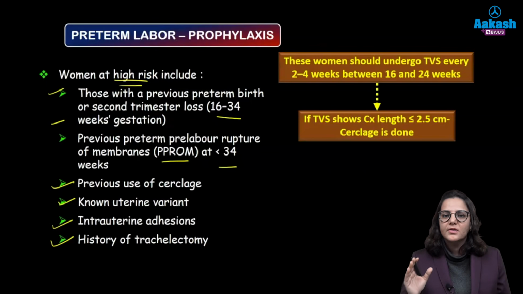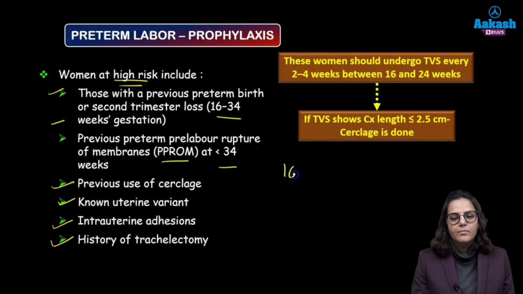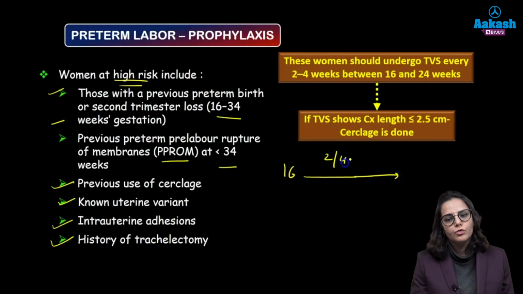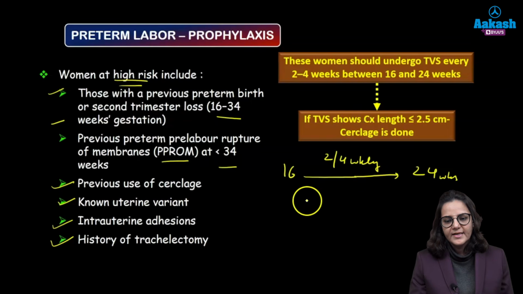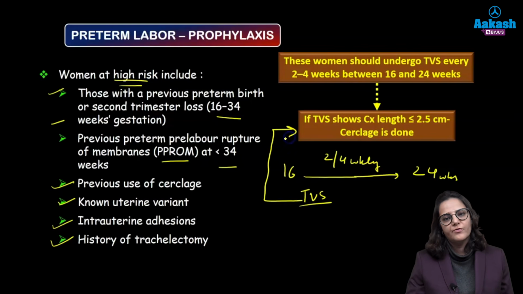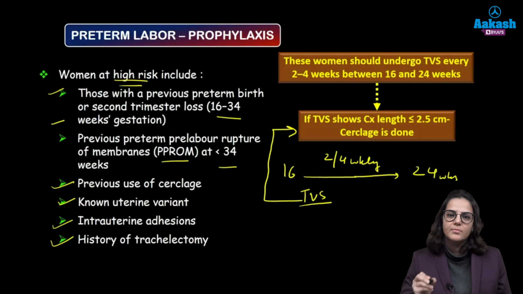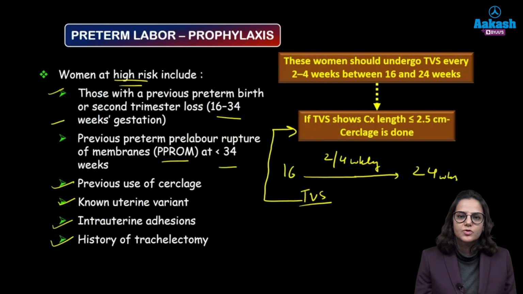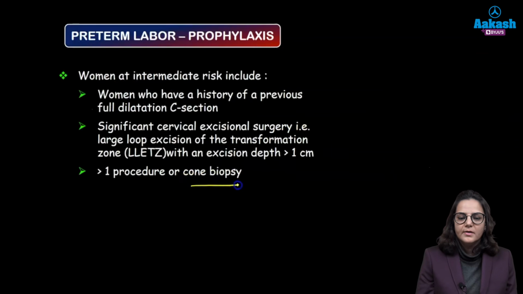So what are we going to do in these high risk women? We will offer them transvaginal sonography from 16 weeks onwards. We will keep on repeating it every 2 to 4 weekly, okay, till 24 weeks. If between 16 to 24 weeks any time on TVS scan the cervical length comes out to be less than 2.5 cm, then we will perform cervical cerclage in these patients.